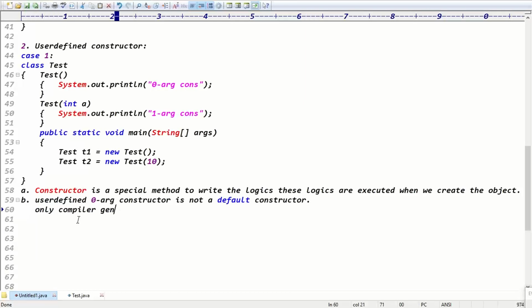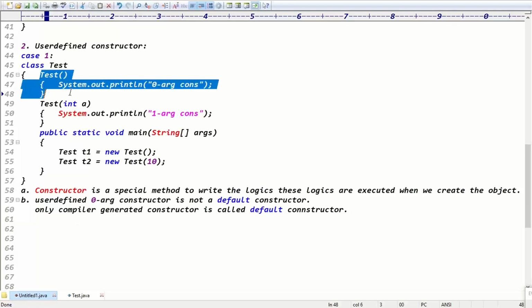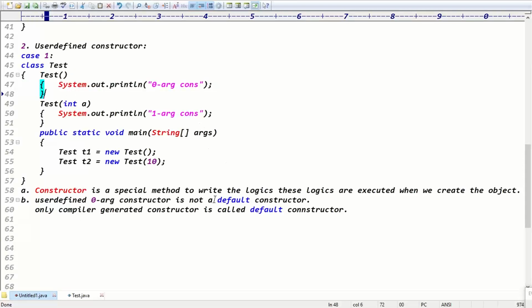Only the compiler generated constructor is called the default constructor, right? Exactly, guys. Is that point clear? A Java declared constructor is not a default constructor. A user defined zero argument constructor is not a default constructor. Only the compiler generated constructor is called which constructor, guys?